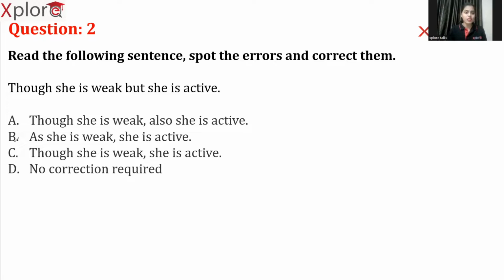Now, in the meaning itself, in this sentence itself, it doesn't make any sense. It holds no meaning at all. So this is also wrong. So we can eliminate option A and B. So what is left? Option C. Now this is our answer.